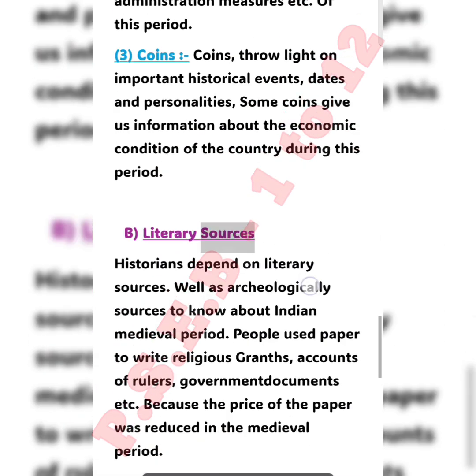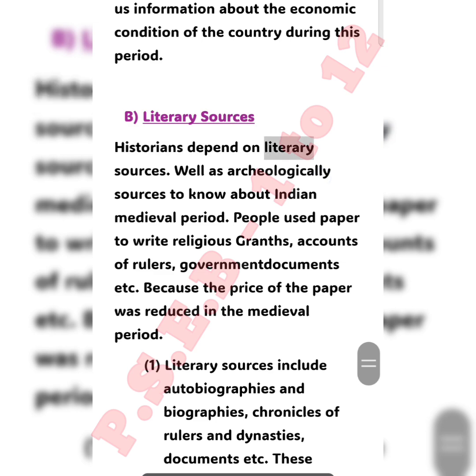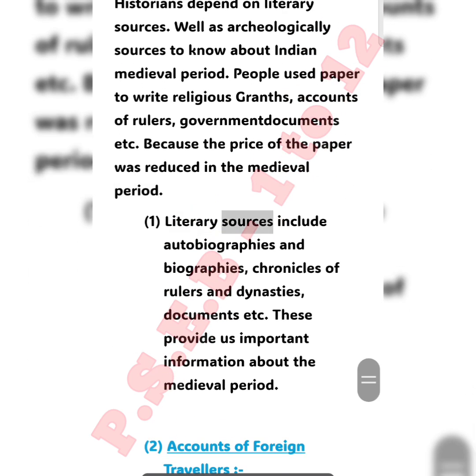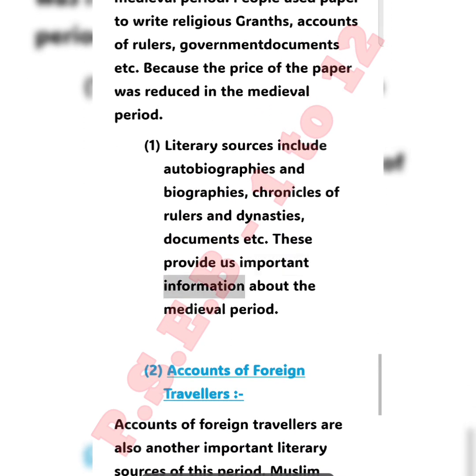Literary sources. Historians depend on literary sources, as well as archaeological sources, to know about the Indian medieval period. People used paper to write religious grants, accounts of rulers, government documents, etc. because the price of paper was reduced in the medieval period. Literary sources include autobiographies and biographies, chronicles of rulers and dynasties, documents, etc. These provide us important information about the medieval period.